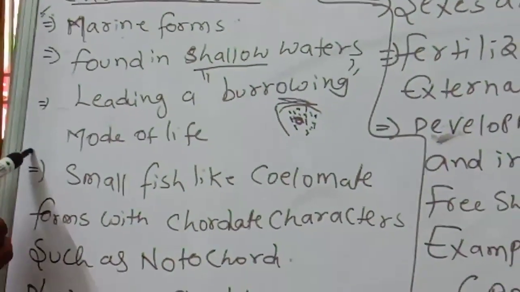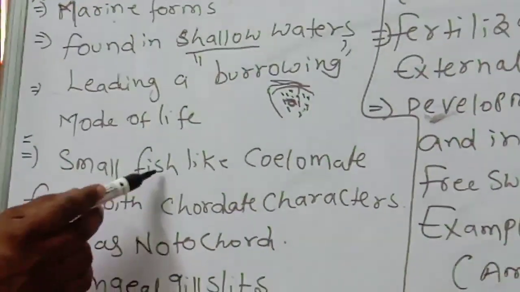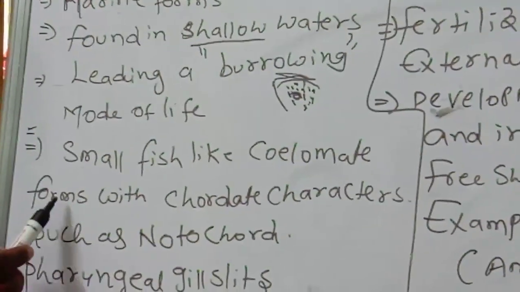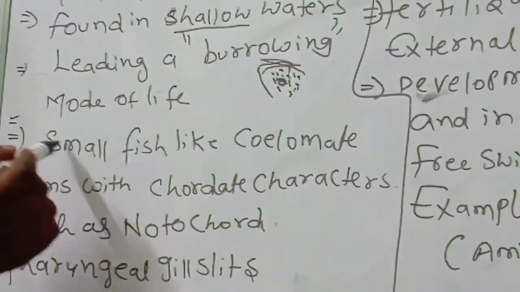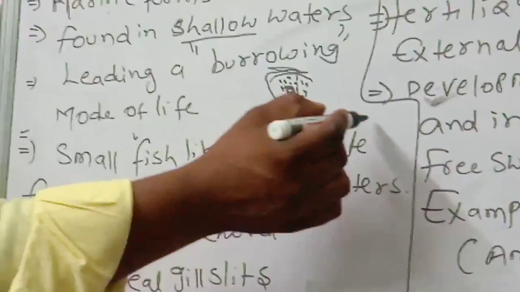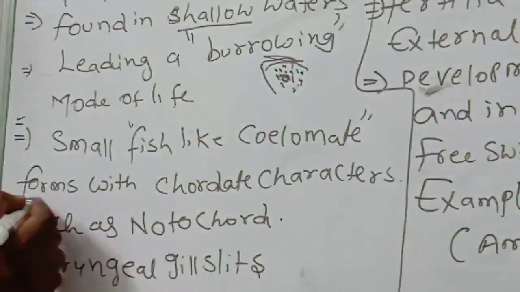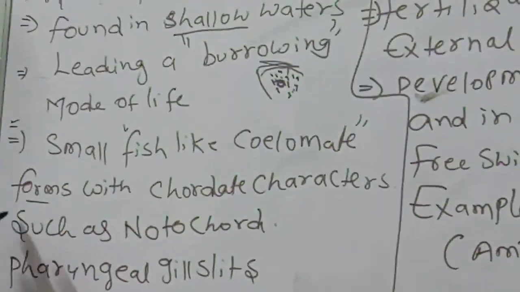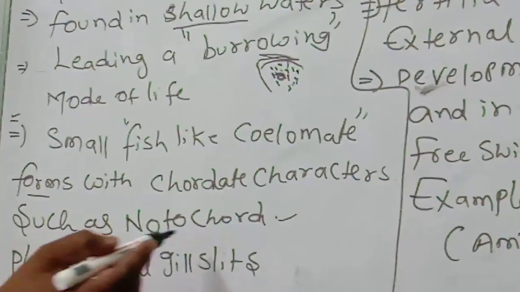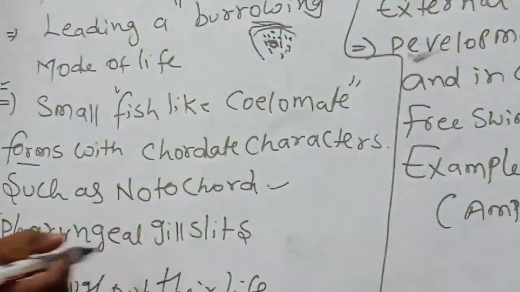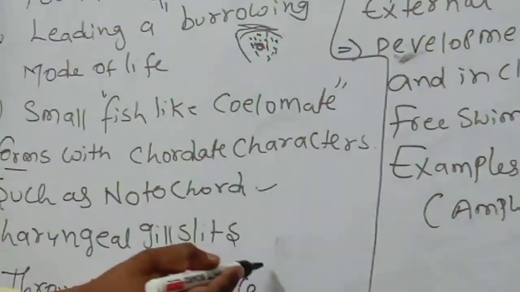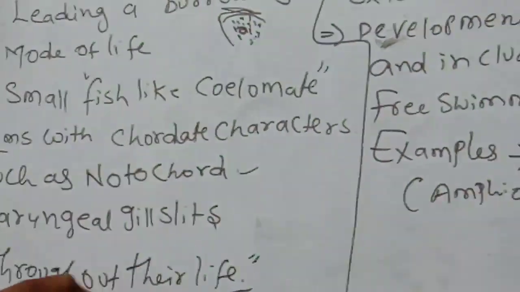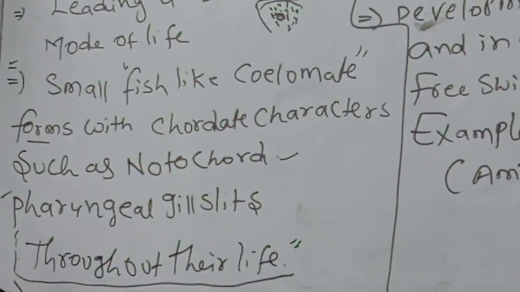Next, another important one: they are small fish-like coelomate forms with chordate characters, such as notochord and pharyngeal gill slits. Throughout their life, the pharyngeal gill slits will be present.